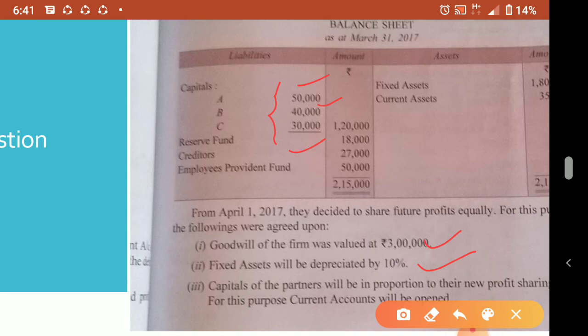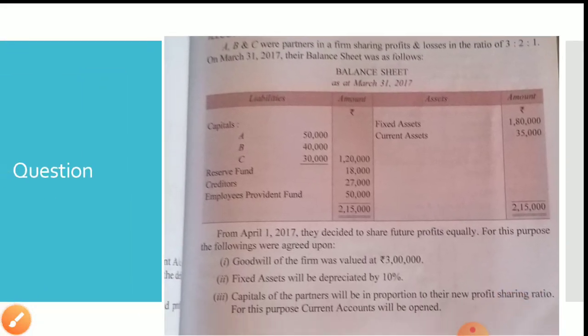Now, how much will their new capital be? That we have to calculate. First, we have to calculate the total capital of the firm after doing all this adjustment. Now, in this answer you can see we passed this one, capital account credit here, capital account debit here, so debit and credit are both coming.